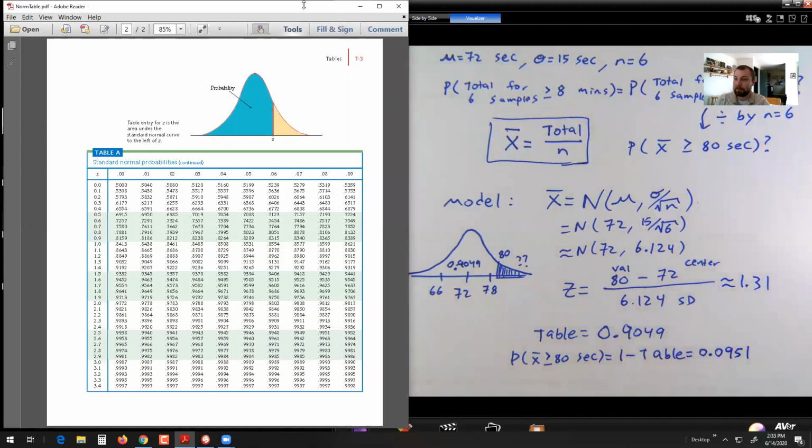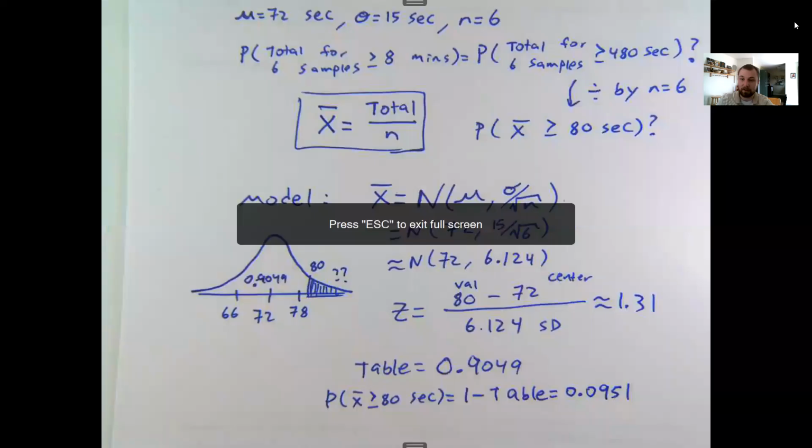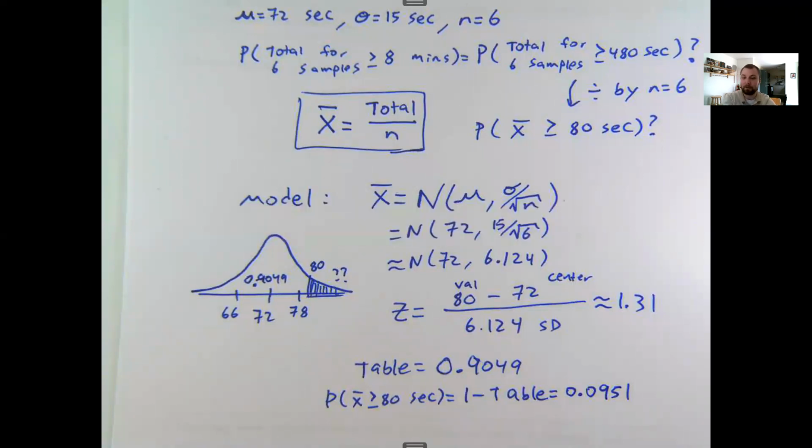Now in context, this means there is a 9.51% chance that 6 commercials last for 8 minutes or longer. The central limit theorem is unique in that it's the only distribution we've seen so far this term that can deal with sample averages, and it can deal with problems involving units. So this is a great tool to have in our tool belt.